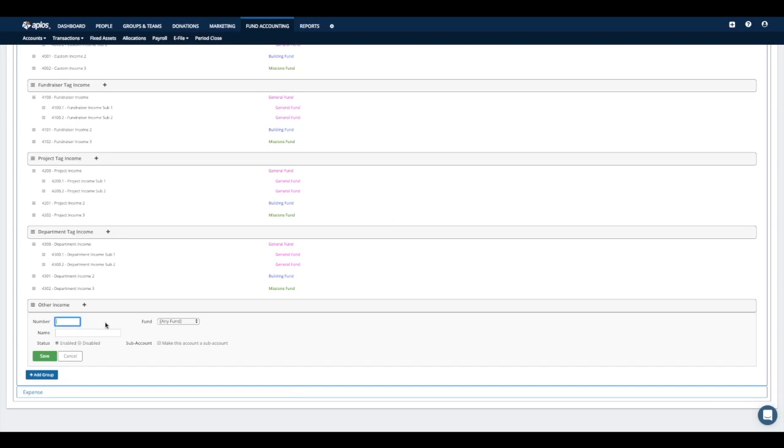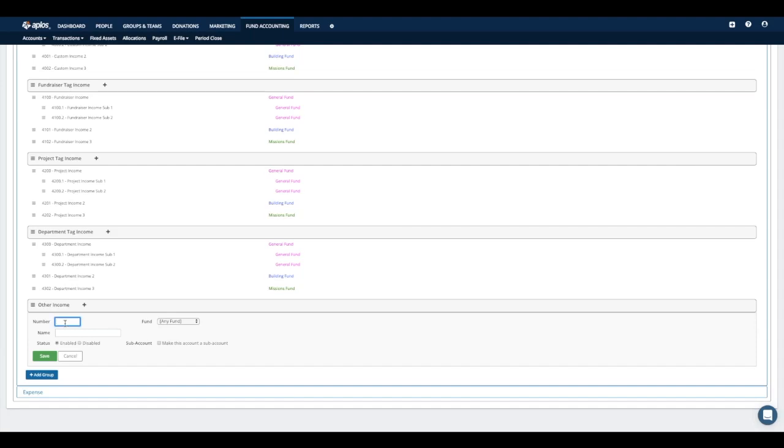And so what that would mean is that your asset accounts, the things that you own, would be labeled within the 1000 series. Your liabilities, the things that you owe, would be in the 2000s. Your equity and funds are going to be 3000s, income would be 4000s, and then expenses are going to be in the 5000s and above. But again, those are just recommended values. If you have a numbering system that you're familiar and comfortable with, you are more than welcome to still use that same numbering system here in the software.